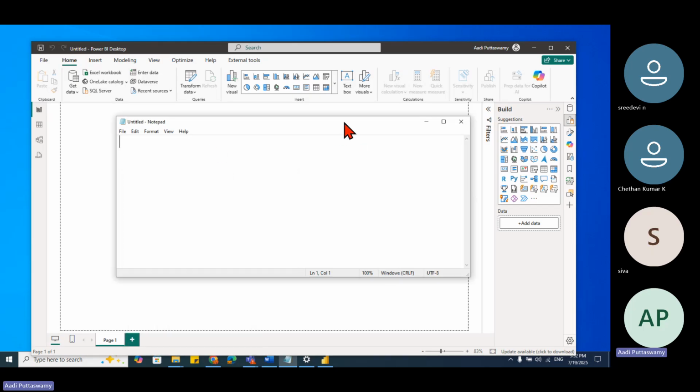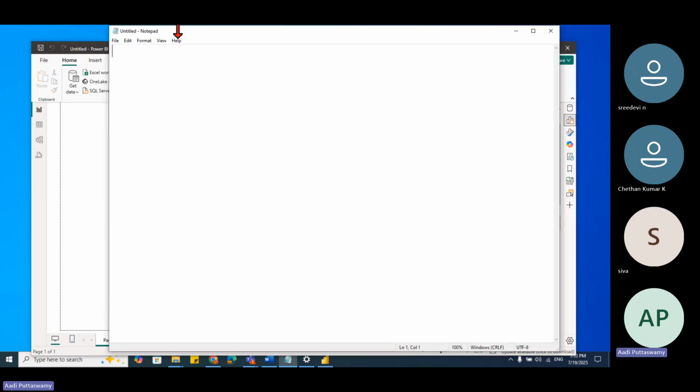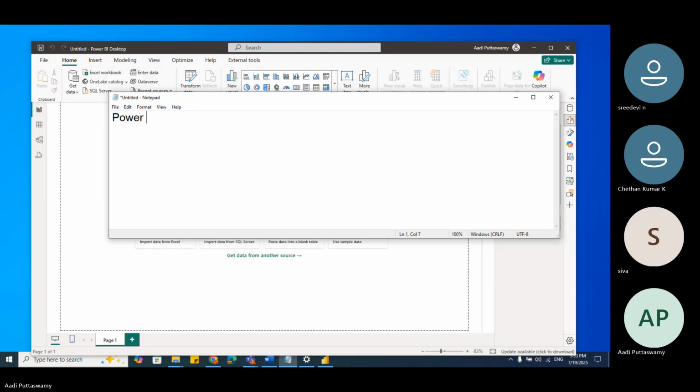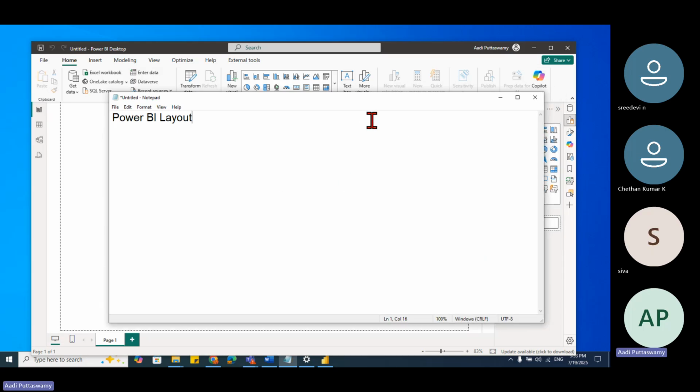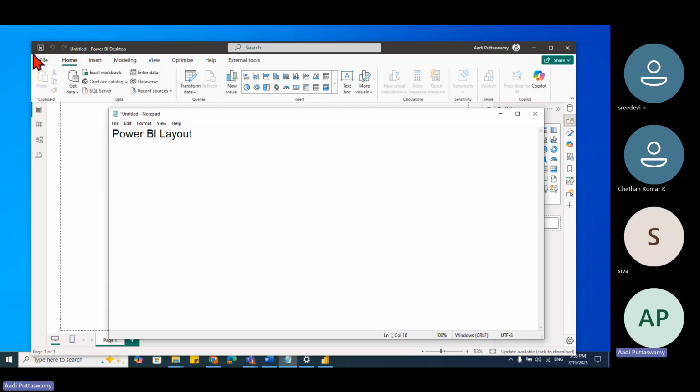Let me just say Power BI layout. Can you see this on top? There is one ribbon here. See this, the strip is there, right? That's called the ribbon. Exactly, even in Excel we call it the ribbon. The first thing is the ribbon. The ribbon is classified into different tabs depending on the task, depending on whatever operations we do.